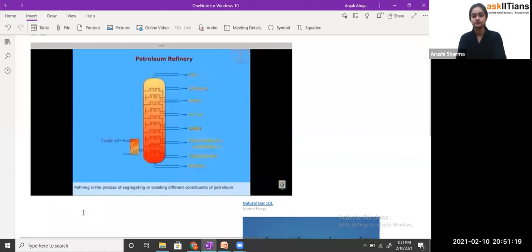Refining is the process of segregating or isolating different constituents of petroleum.